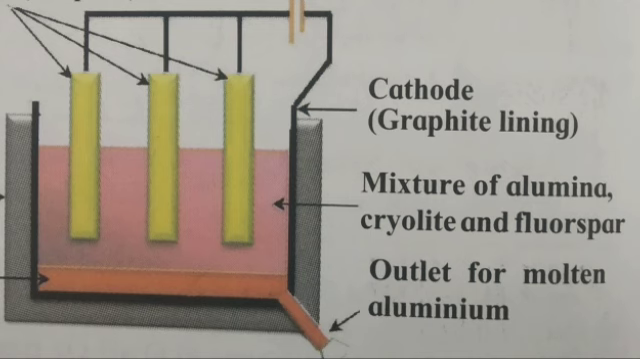The liberated oxygen reacts with the anode to form carbon dioxide gas. The anodes have to be changed from time to time as they get oxidized during the electrolysis of alumina. Aluminium is deposited on the cathode on passing electric current. Molten aluminium, being heavier than the electrolyte, is collected at the bottom of the tank. It is taken out from there from time to time. Oxygen gas is liberated at the anode.